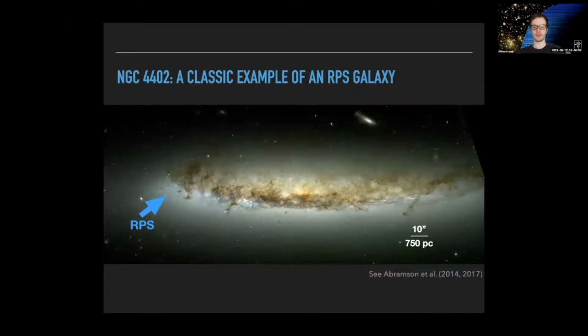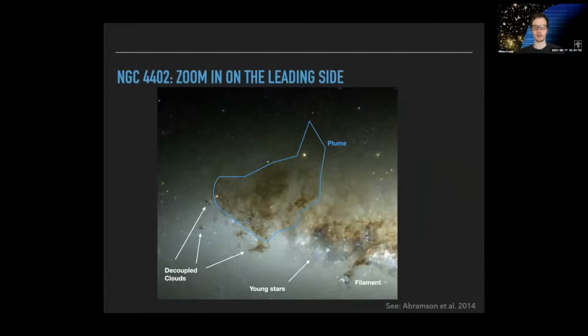Here's just a larger view of this galaxy in HST, where you can see clearly the effects of ram pressure pushing the gas up on the leading side and stripping it out, whereas the more shielded side is not pushed as far by the ram pressure. Just to zoom in to show the dramatic effects of ram pressure on the ISM here, there's this big plume of dust that's being lifted up and off, and some features that we won't be able to detect at high redshift, but are interesting signs of how ram pressure affects the multi-phase ISM, such as some decoupled clouds of denser gas that appear to be left behind, while the less dense gas is lifted up and away, and a lot of young stars, which could be triggered star formation in this region of the galaxy.